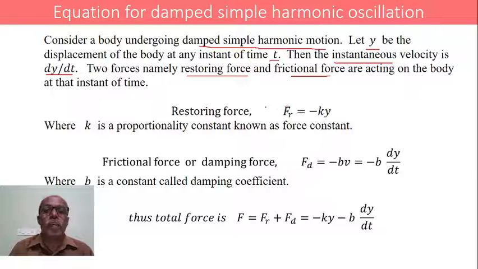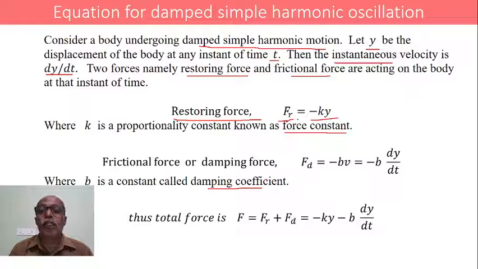Now coming to the restoring force. The restoring force is given by Fr equals minus Ky, where K is a proportionality constant known as the force constant. And the frictional force, otherwise known as the damping force, is given by Fd equals minus Bv, that is minus B into dy by dt, where B is another constant called the damping coefficient.